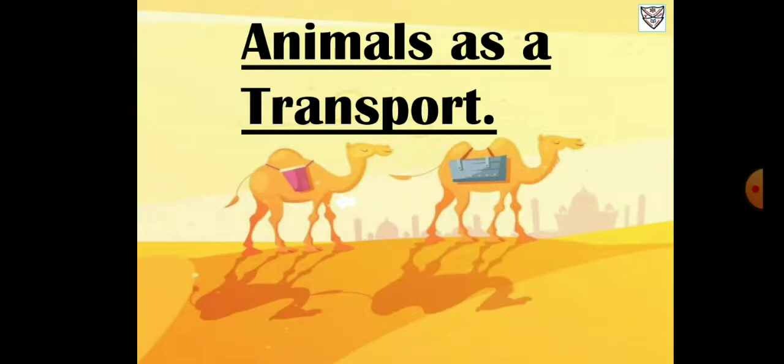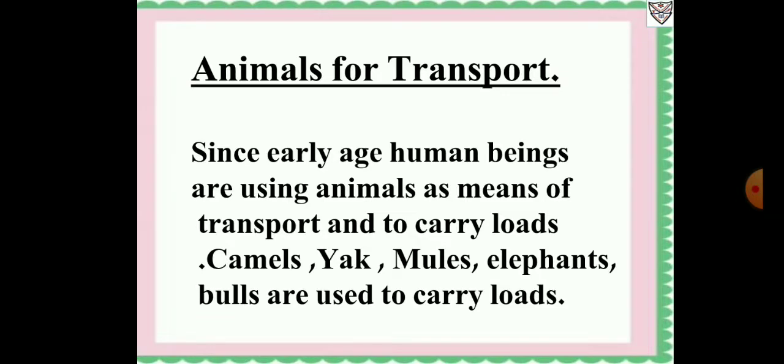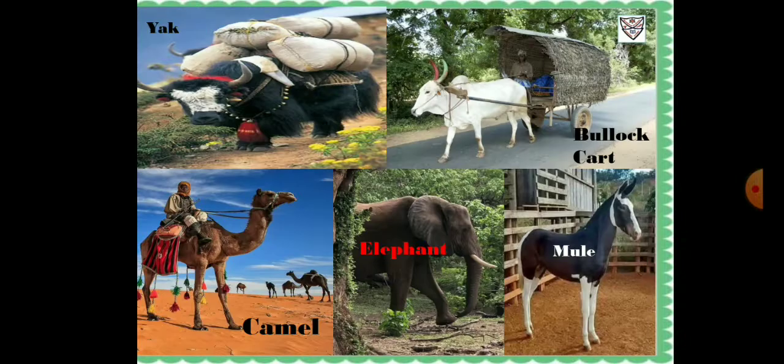Animals as transport. So students, in olden times, when technology was not so modern, there were not so many vehicles like cars and scooters. At that time people used to travel on animals from one place to another, and they used animals to carry their loads. Since early ages, human beings have been using animals as means of transport and to carry loads. Camels, yaks, mules, elephants, bulls are used to carry loads. You can see in the picture yak, bullock cart, camel, elephant, mule.